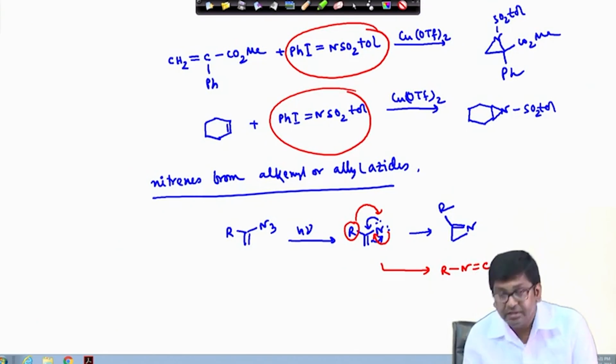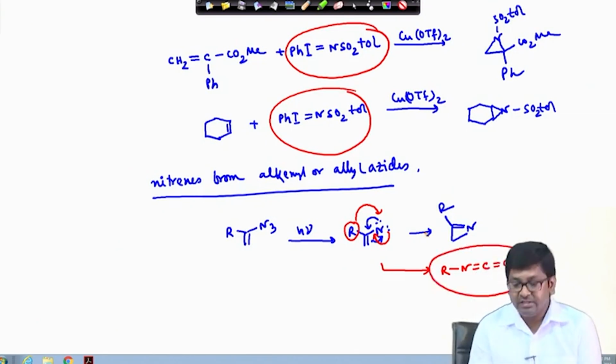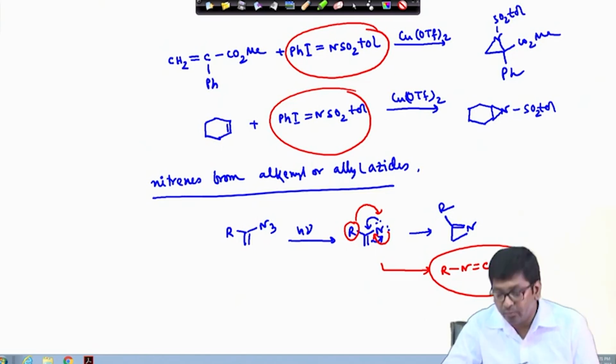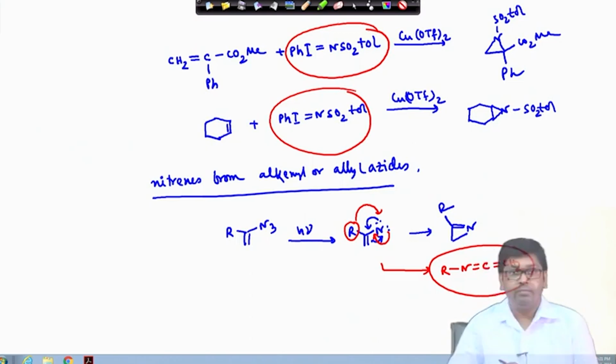So, in this case, not only this double bond, but this R group will migrate over here, and then it will finally give this type of compound. We have seen that in the case of carbenes it gives the corresponding ketene-type compounds. So, here also you will get a similar analogous compound.